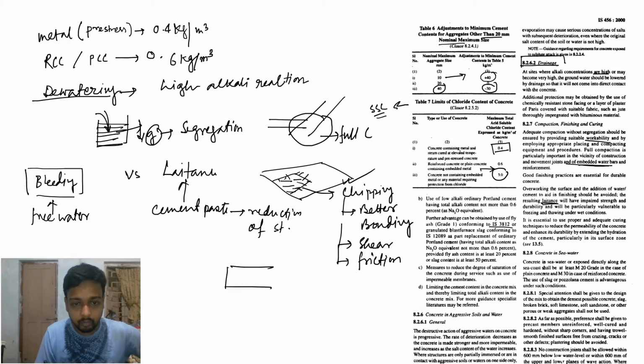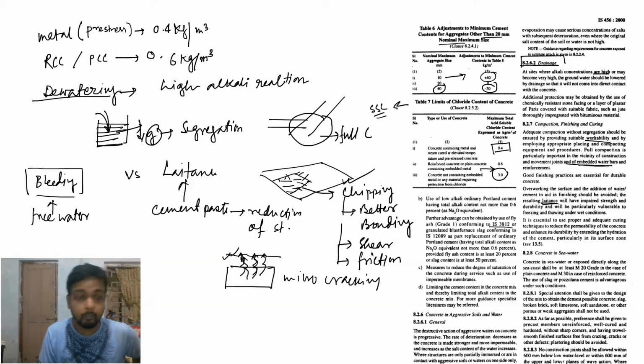Suppose this is your concrete cross section. Heat of hydration is an exothermic reaction, so the heat should go out from this side. That is why we do curing with water, because the heat will be dissipated in this water. But if we do not do proper curing, then what happens? This heat comes out, and there will be a chance of micro cracking.